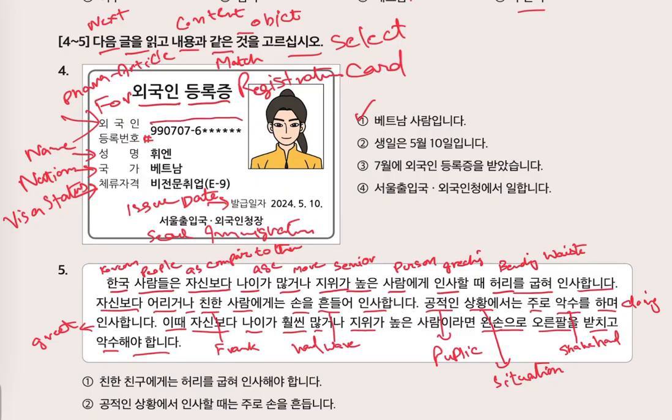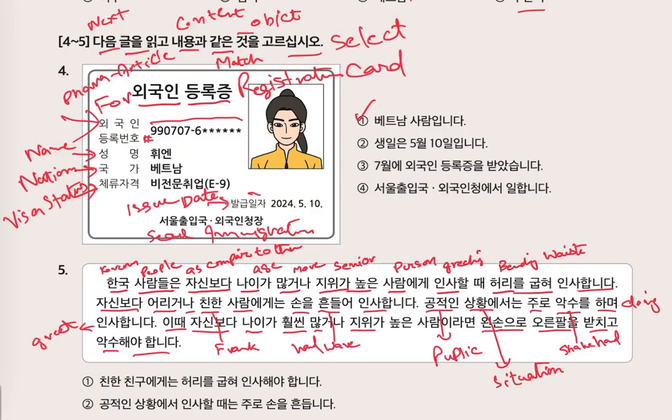Next is Songmyong. Songmyong is a name. Her name is VN. And Kukga. Kukka is also nationality. Vietnam. She is from Vietnam. And Cheryo Kagyok. Cheryo Kagyok is visa status. She is on E9 work visa. And issue date is Phalgam Ilja.